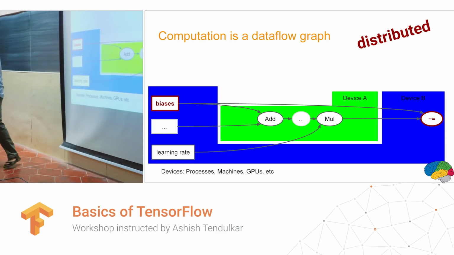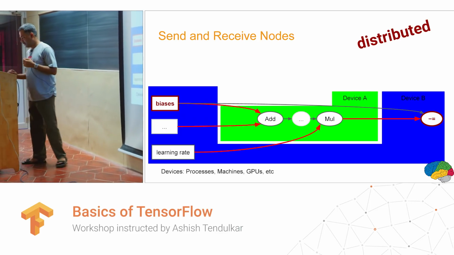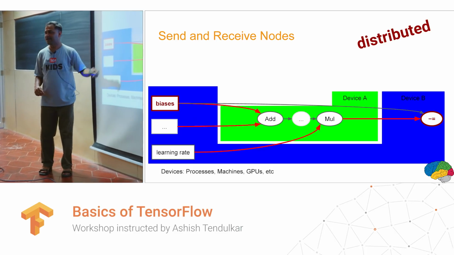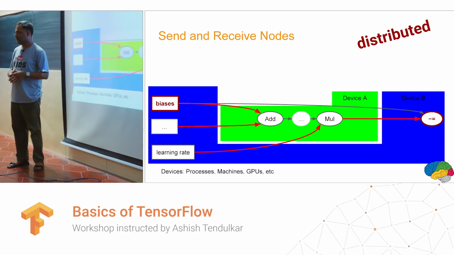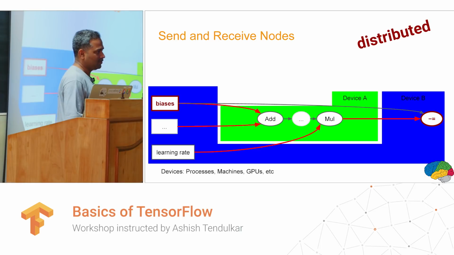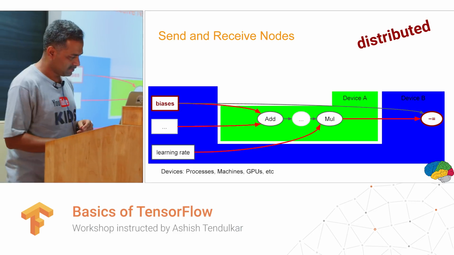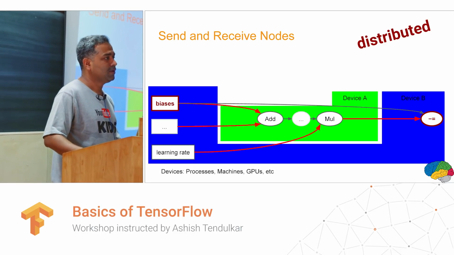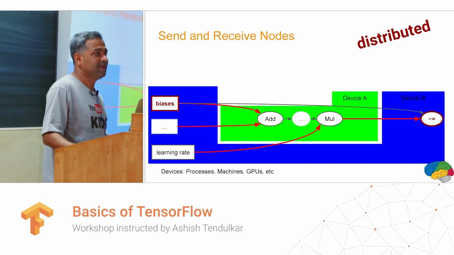TensorFlow will include send and receive nodes automatically. You don't have to do that. Are you getting what I'm saying? So imagine you yourself implementing such a distributed training. You'll have to do all these things that TensorFlow is doing for you. That may be partially answering what your questions are. Okay, got it? Any questions on this?